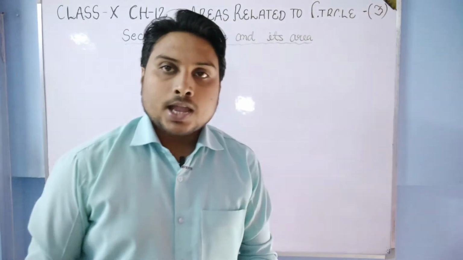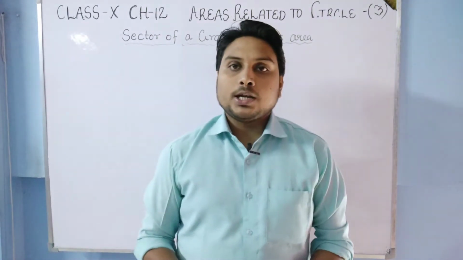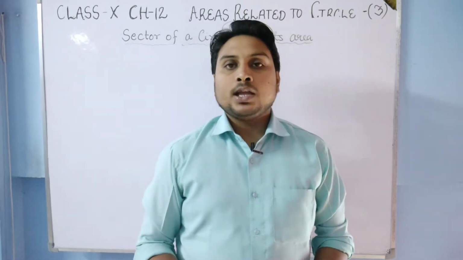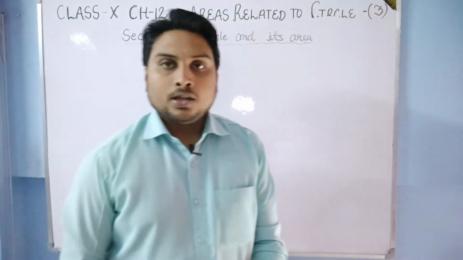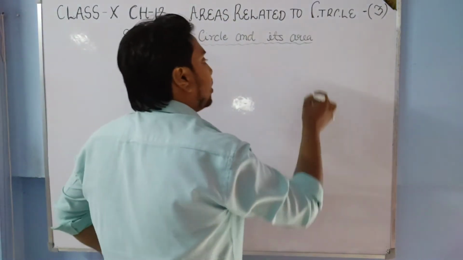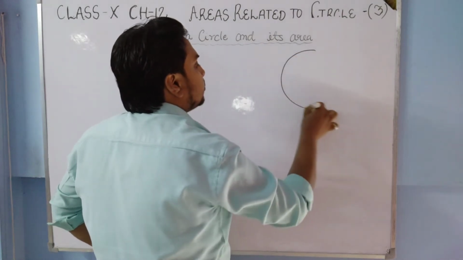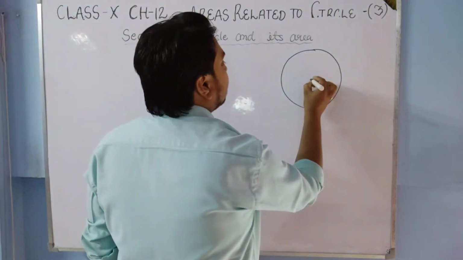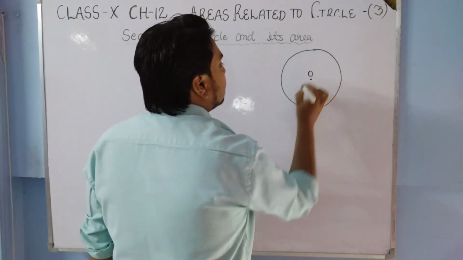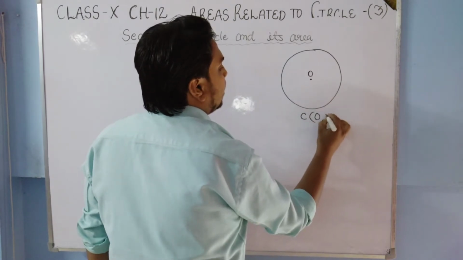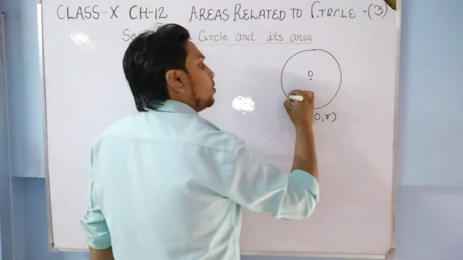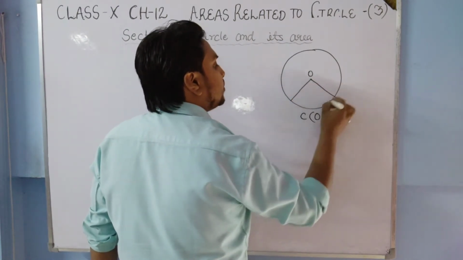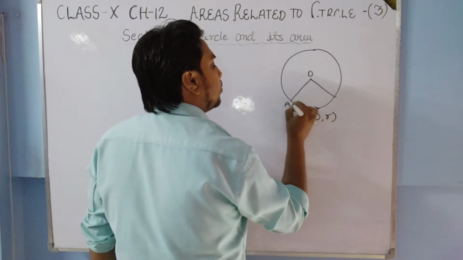So firstly let us see what the formulae related to the sector of the circle are. Firstly we'll see for the sector of the circle, and then we'll see for the segment of the circle. As I told you in the first part of the video, suppose this is a circle with center O and radius R. If we take a piece of the circle, that is also known as an arc.